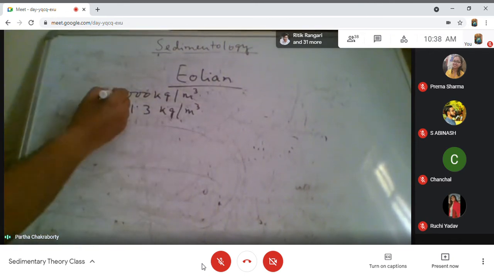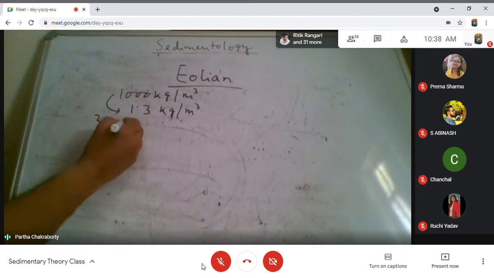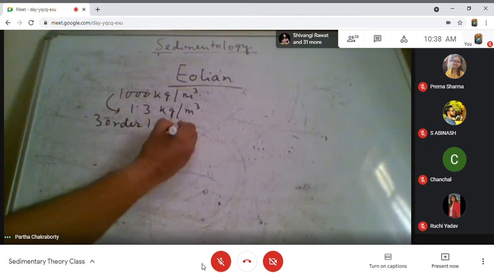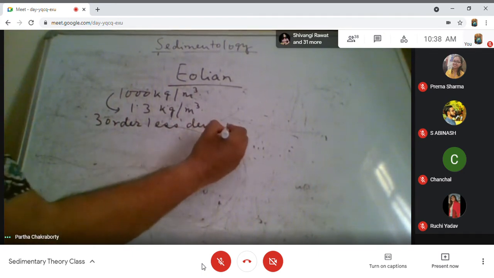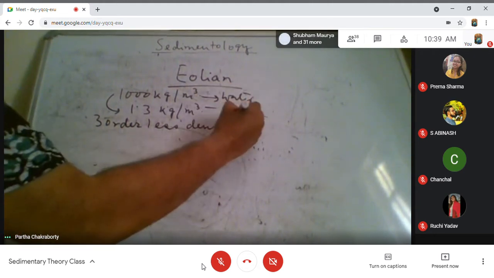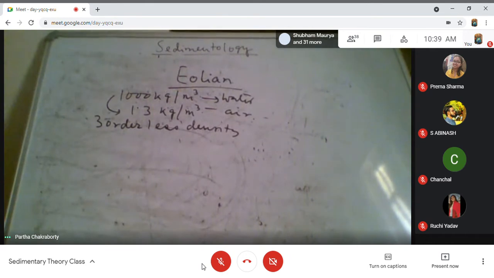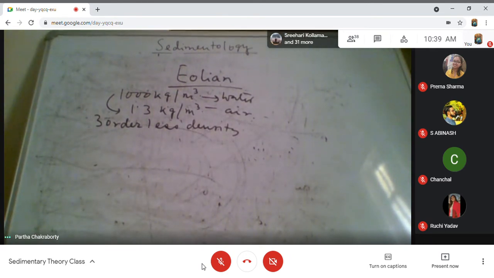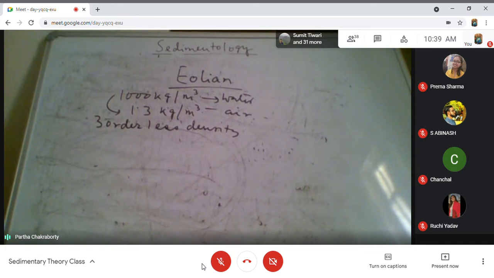So it is three orders less density. This is water, this is air. Now you understand the difference between the two. Air is so light, and there is a huge density difference between the two.